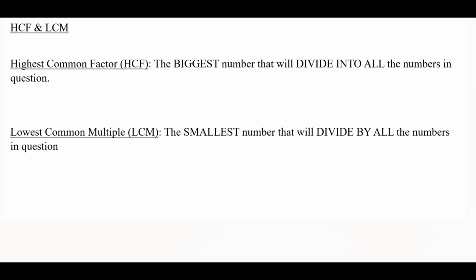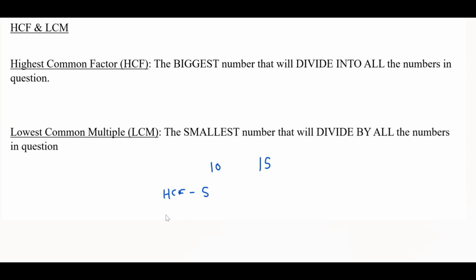In this video, we will be looking at the highest common factor and the lowest common multiple. The highest common factor is the biggest number that will divide into all the numbers in question. The highest common factor for both of these numbers would be 5, as 5 goes into both 10 and 15. As 5 is the largest number that goes into both 10 and 15.